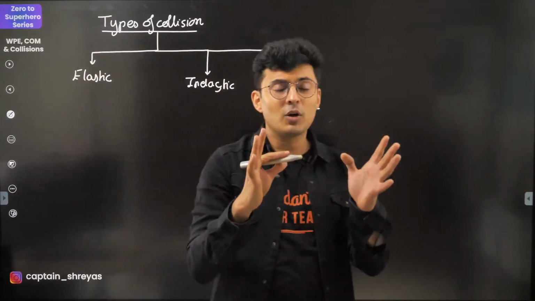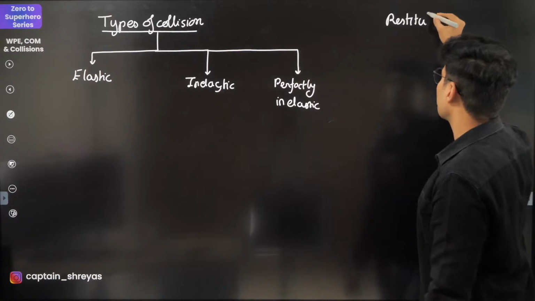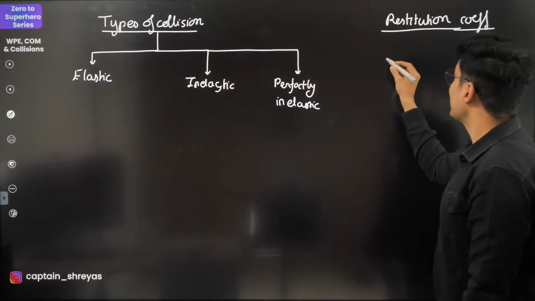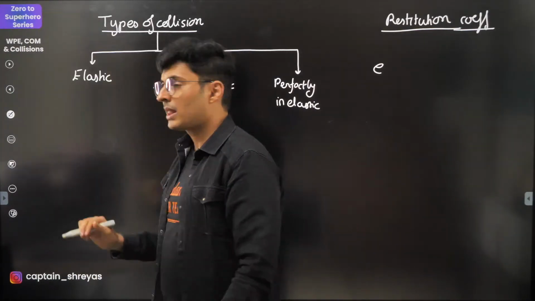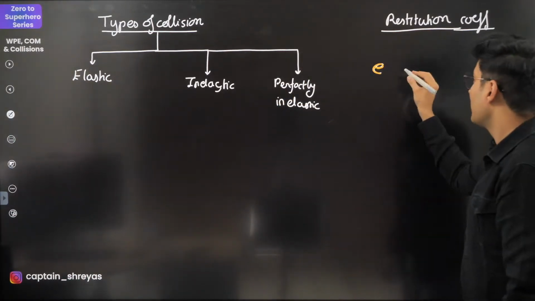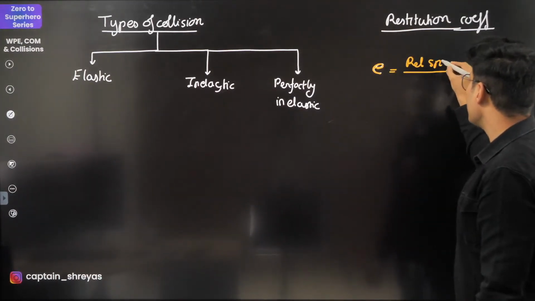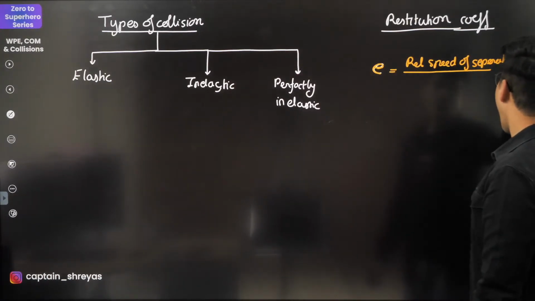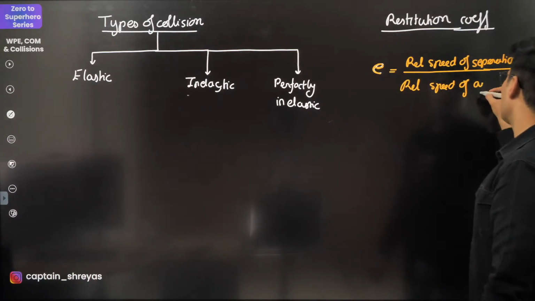To understand that, we need a concept called restitution. So let's see that restitution coefficient. This was given by Newton, and he said that this is a constant value. This E is a constant value for a given pair of 2 bodies which are colliding, and what you need to divide is the relative speed of separation upon relative speed of approach.